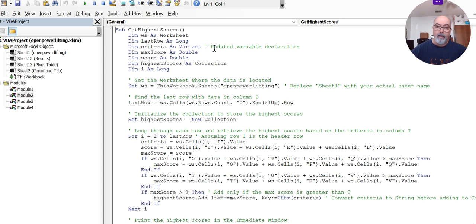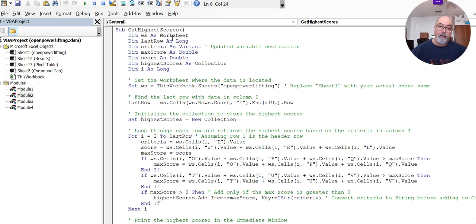And here's a note actually. Look at that, updated variable declaration. I didn't put this. This is put here by ChatGPT, basically putting a comment here describing this particular variable.